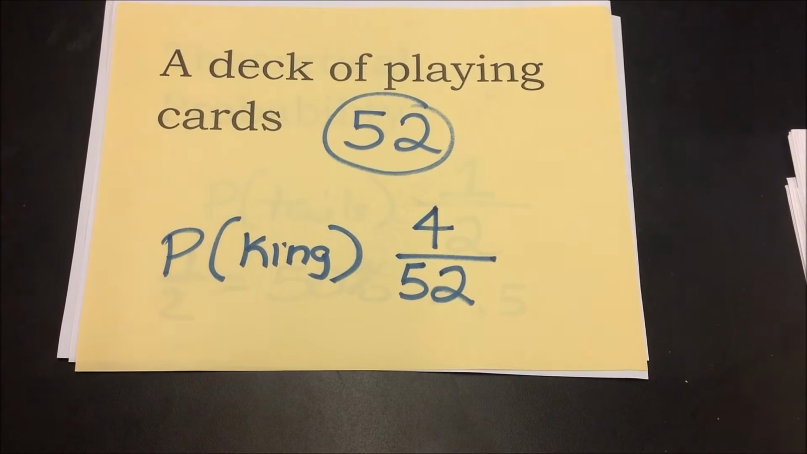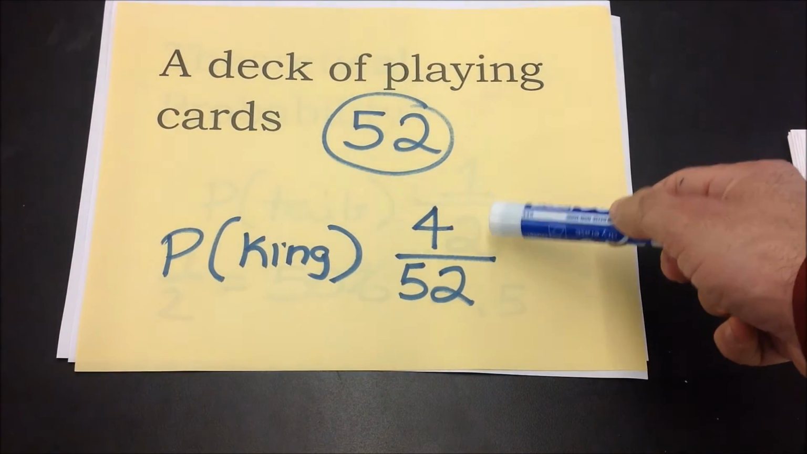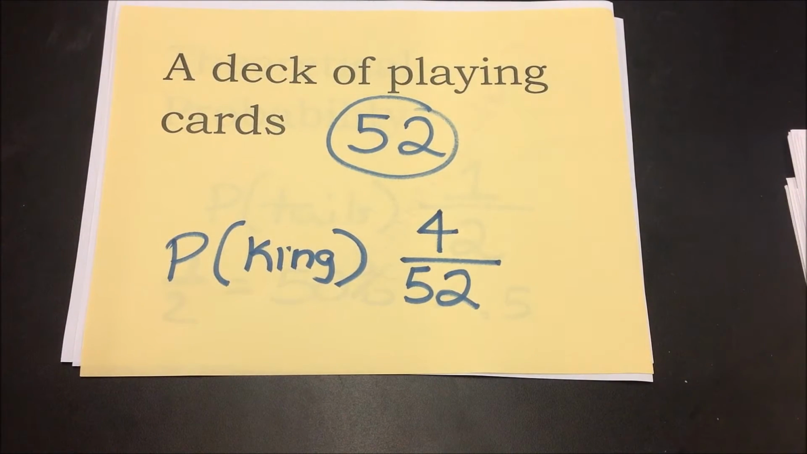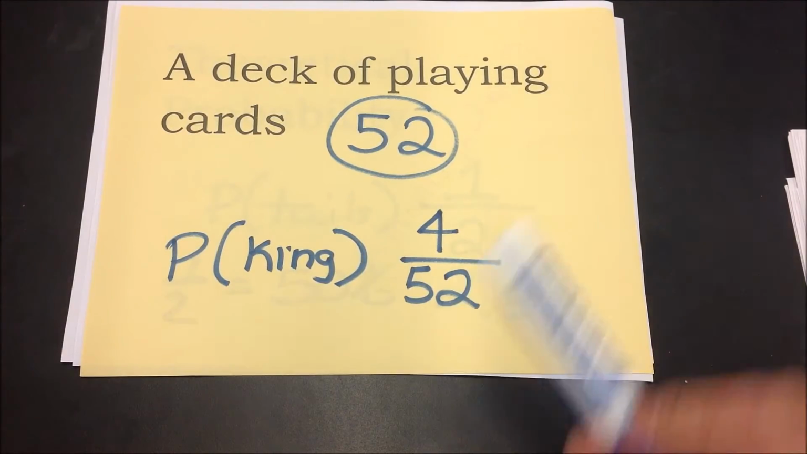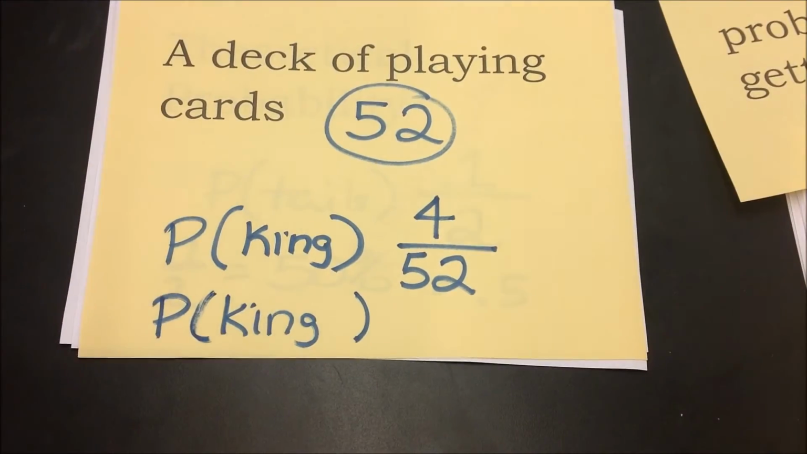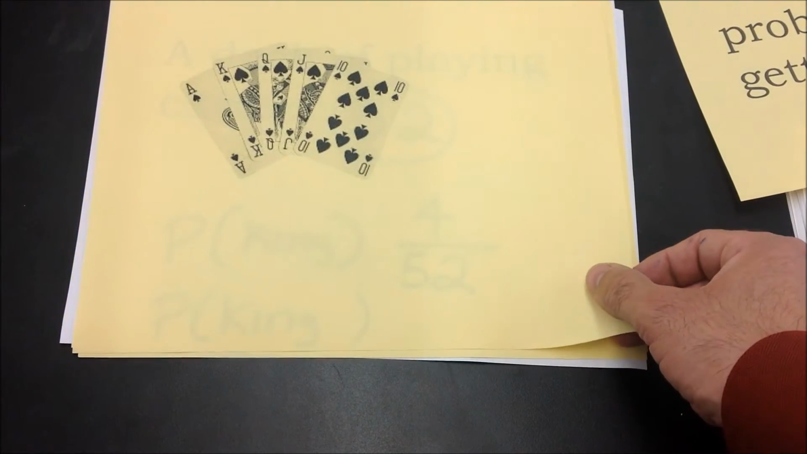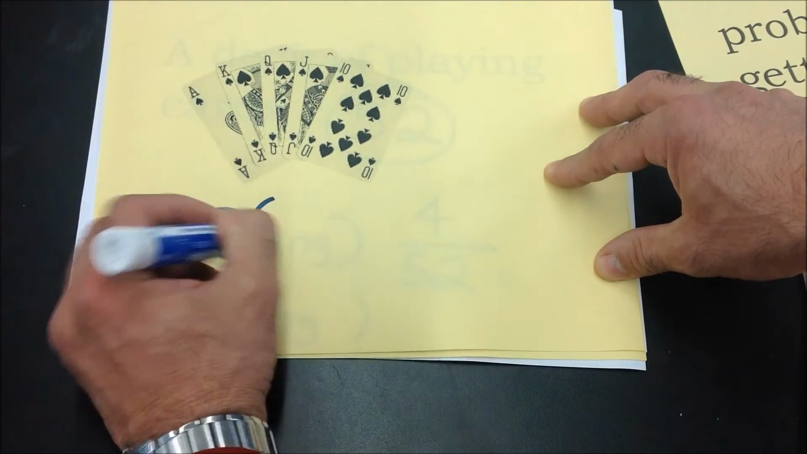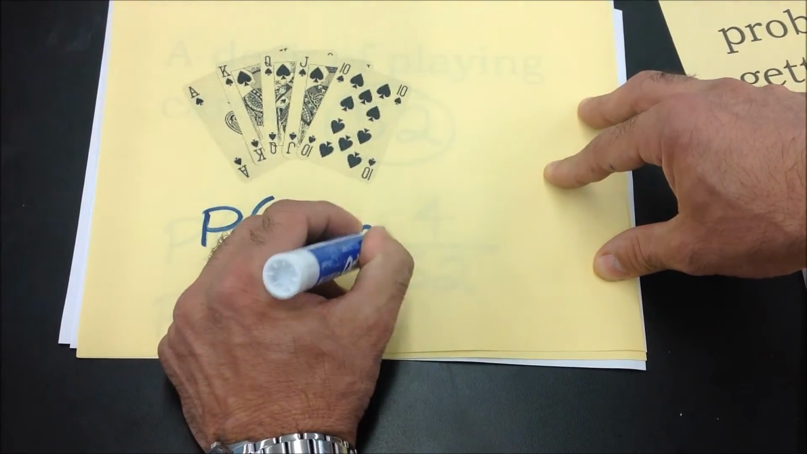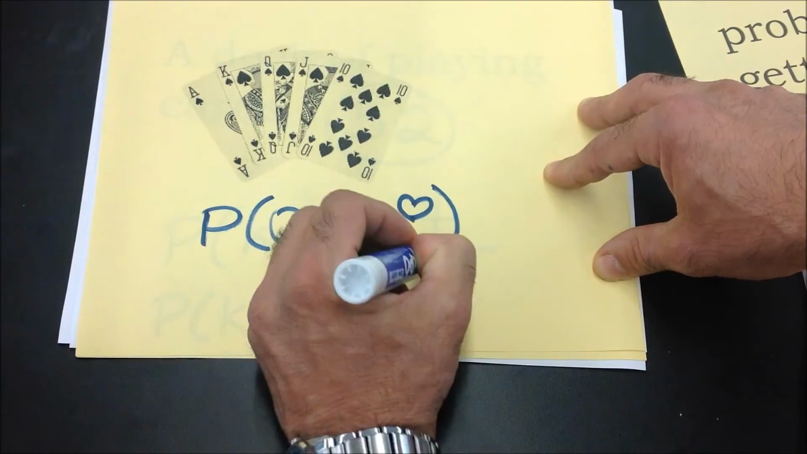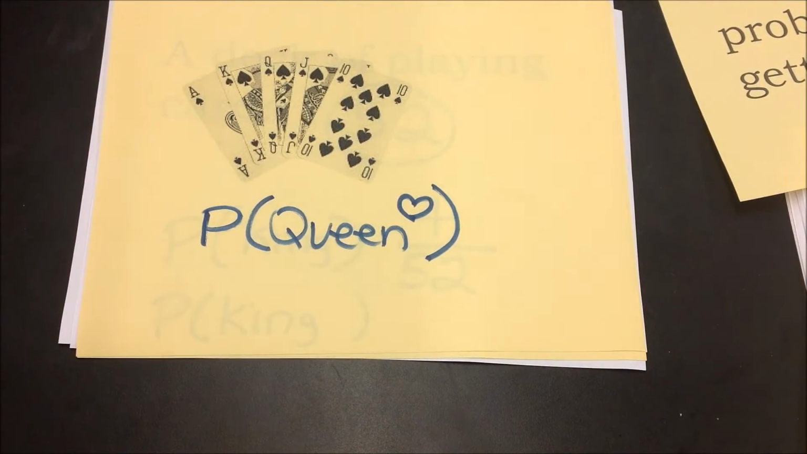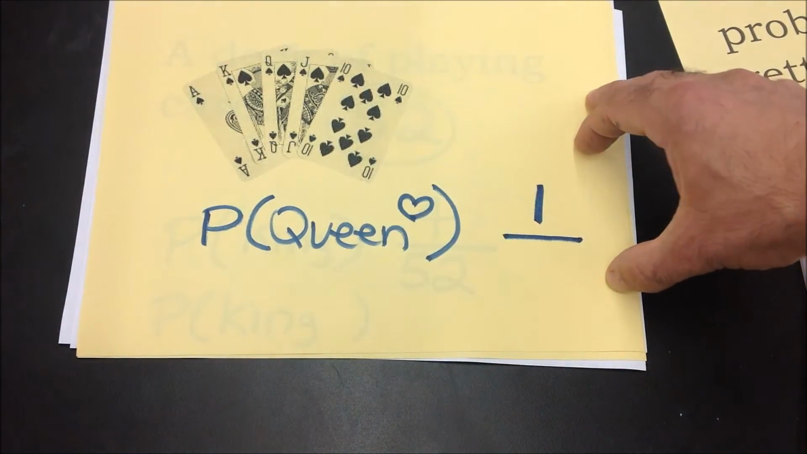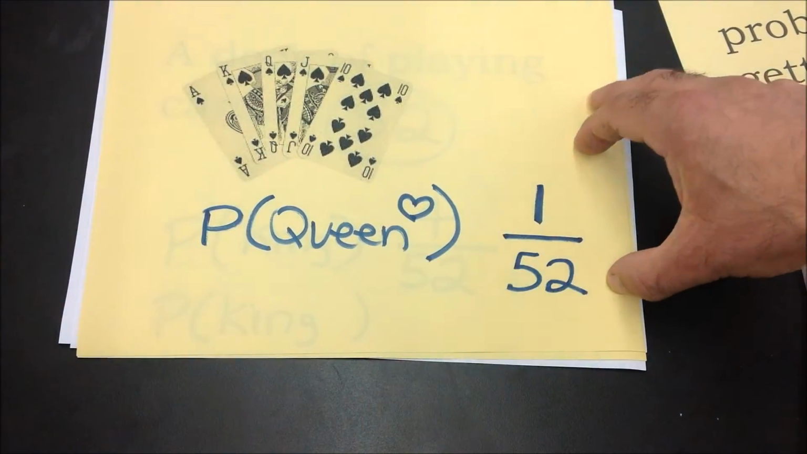So in theoretical probability, we have the outcomes we want and all possible outcomes. Now, the probability of getting a queen is the same, 4 out of 52. Okay, let's look at another one in playing cards. What would be the probability of getting, let's say, a queen of hearts? Well, there's only one queen of hearts in the deck. So that's 1, and there are 52 cards. So the probability would be 1 out of 52.